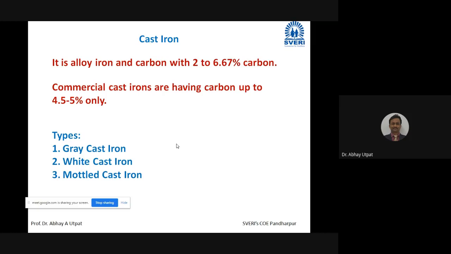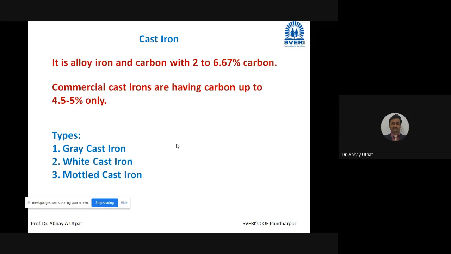In day-to-day life, wherever you find cast iron, if you check its composition, you will find 4.5% to 5% at most. It may be 3%, 3.5%, no problem. But with more than 5% carbon, that alloy is extremely brittle, because the amount of cementite is almost 80-85%, and that's why it is of no use. That's why commercial cast irons are available only at 4.5 to 5%. So you have to remember this. Theoretically, we can say there is cast iron up to 6.67, but practically only up to 4.5 to 5% cast iron is available.